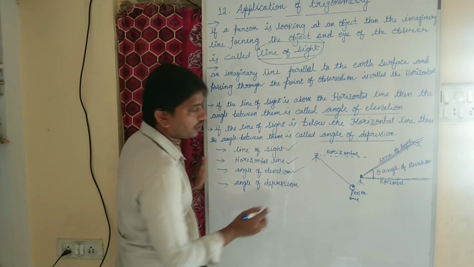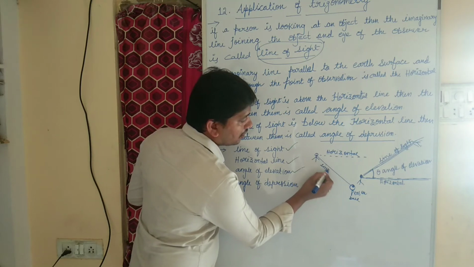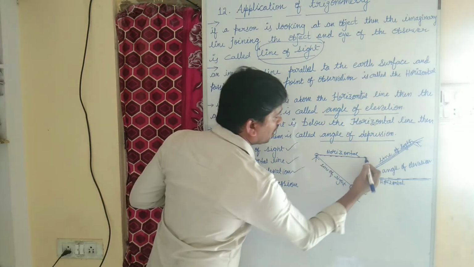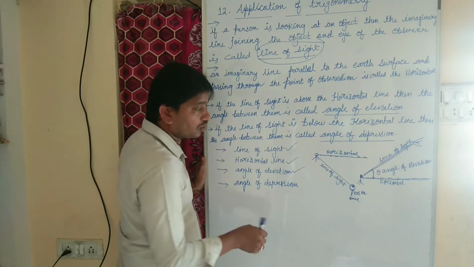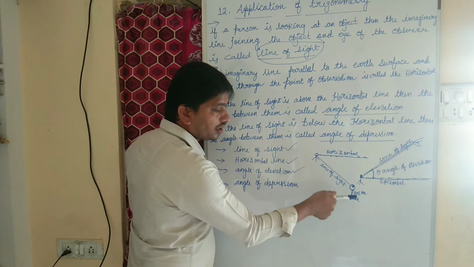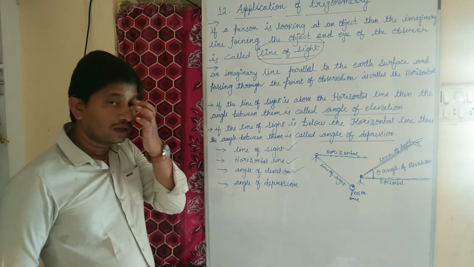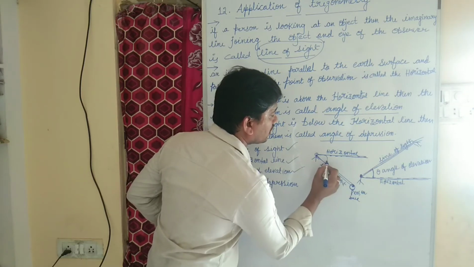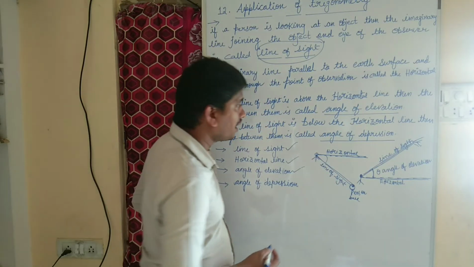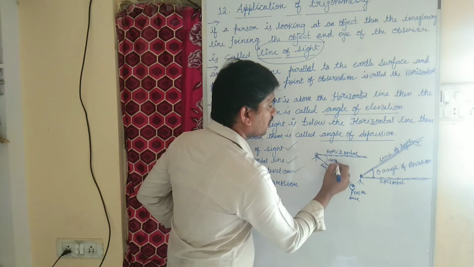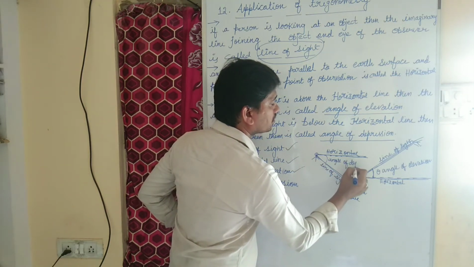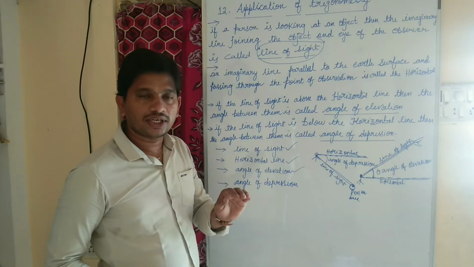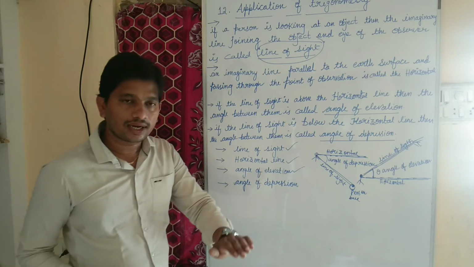Now if you observe, this is our line of sight and this is our horizontal line. Now that person is looking below the horizontal line. Then the angle between this line of sight and the horizontal line is formed here. That angle is said to be the angle of depression. So what is the difference between angle of elevation and angle of depression?